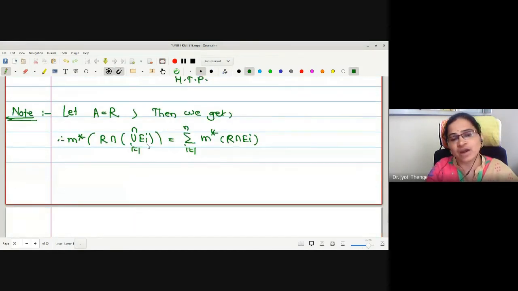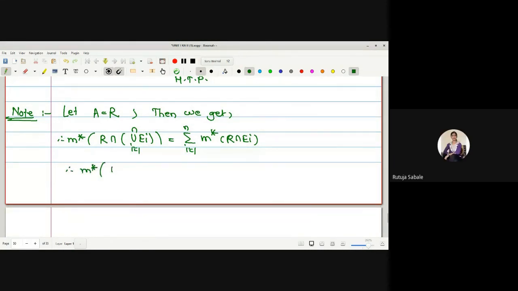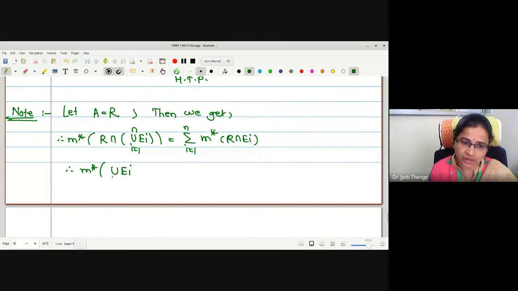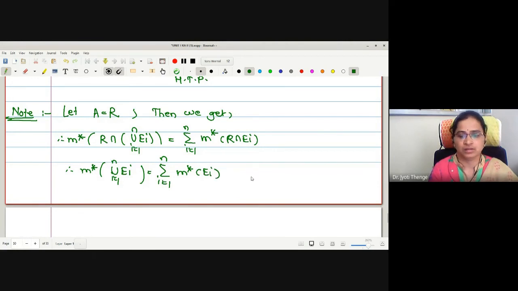What is the value of R intersection any set? That set itself. Therefore, this is union Ei, i running from 1 to n. What about the right hand side? R intersection Ei is again Ei. Therefore, what is this giving us?